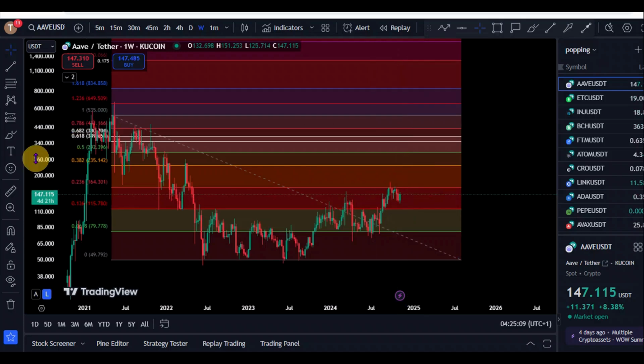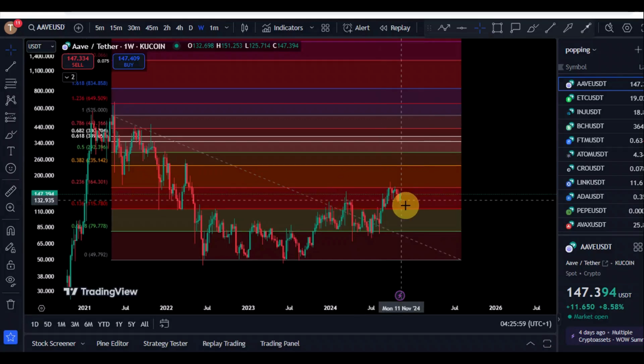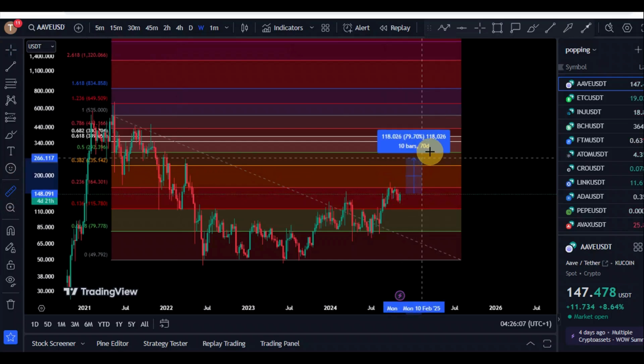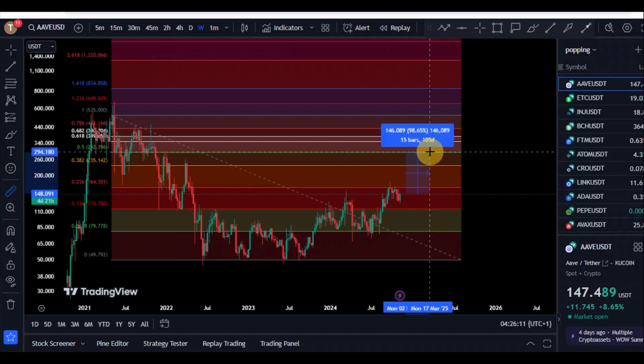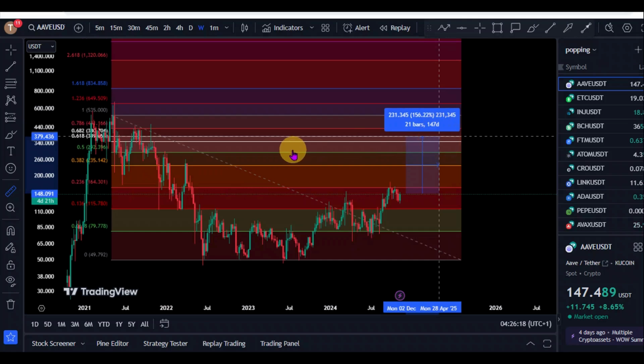If we see the post-election price theorem come to pass, which is after each election, we usually see a pump. As you can see right here, after each election, in the last 3 elections, we saw a pump right here for crypto. That means we could see a massive pump right here for AAVE. AAVE could be going into the 0.5 Fibonacci level, which means we could see a minimum. Take note that is a minimum for the month of November going into December for AAVE into those Fibonacci levels, right?